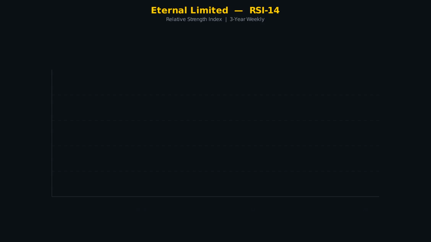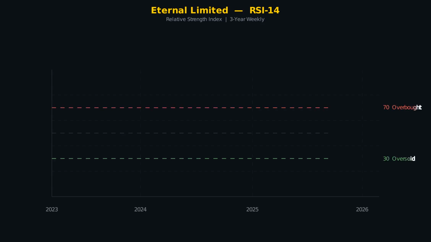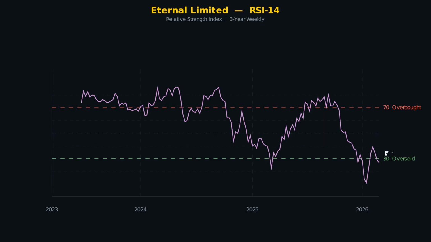Here is the RSI chart for Eternal Limited over 3 years. The red dashed line at 70 marks overbought. The green dashed line at 30 marks oversold. The current RSI reading is 26.5. A bounce may be ahead. Oversold conditions often attract buyers.